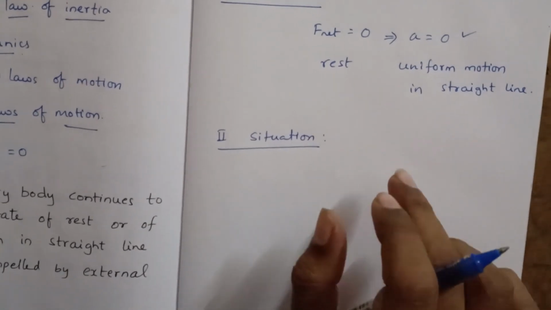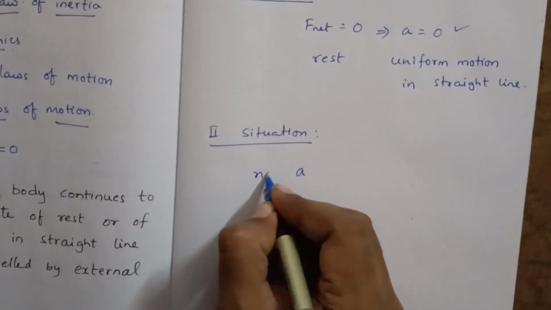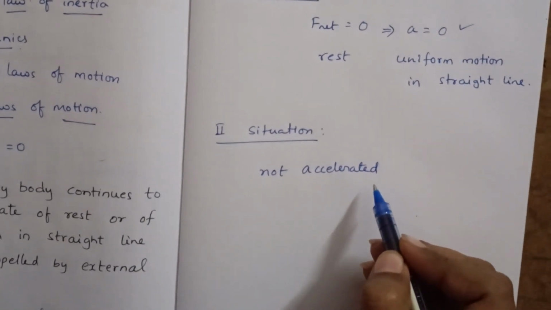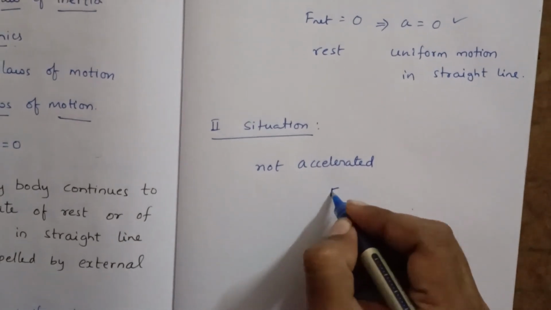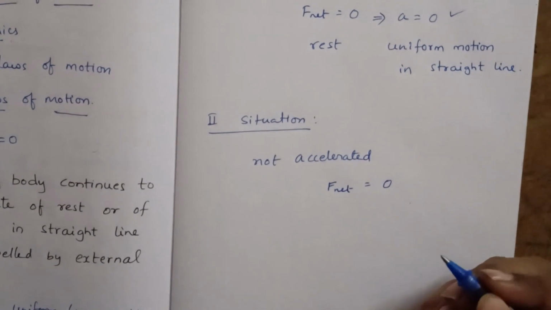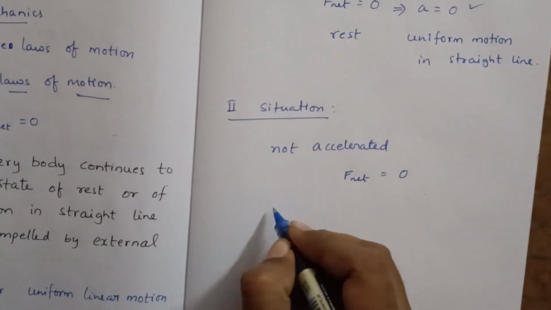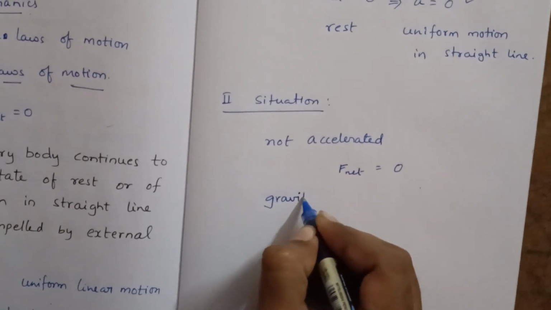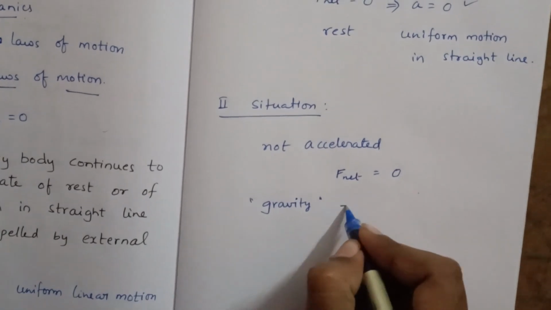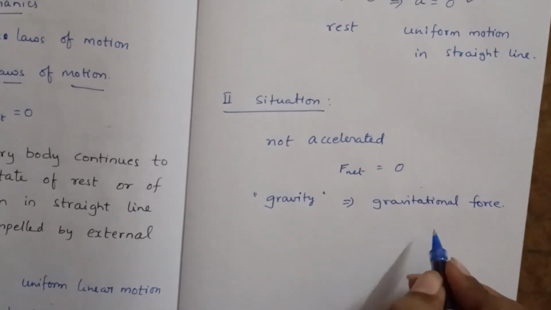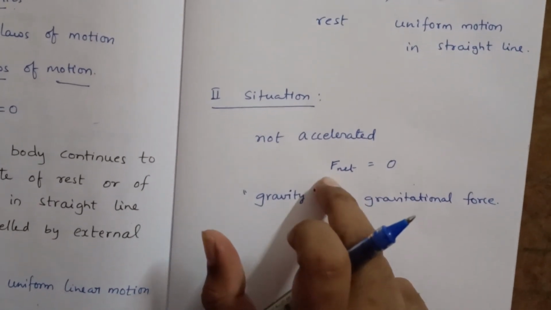In that case, if we know the body is not accelerated, we can say that the net external force is 0. Here is one confusion. Gravity is there everywhere. On every object, gravitational force is acting, no? So if the body is not accelerated, we are saying that the net external force is 0.